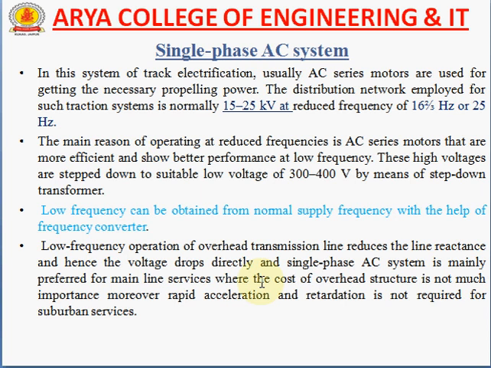Single phase AC system is mainly preferred for mainline service where the cost of the overhead structure is not of much importance. Moreover, rapid acceleration and retardation is not required for suburban services. In this system, the cost of overhead structure on the mainline is not much important because the distance between the poles on mainline service is very high. So the overhead line cost is not much important, and rapid acceleration and retardation is not required for suburban areas.